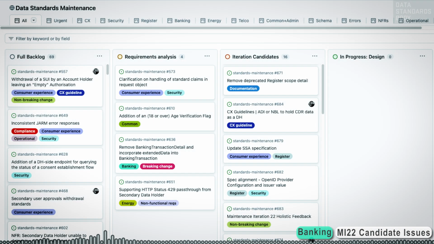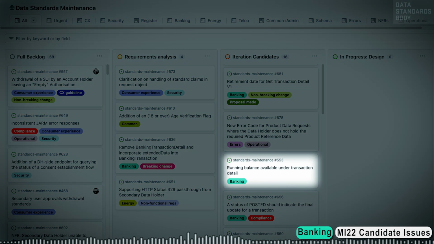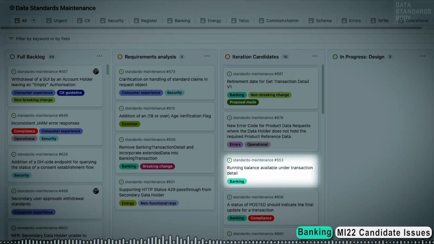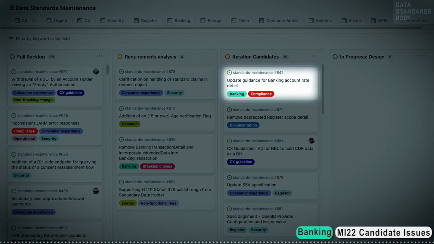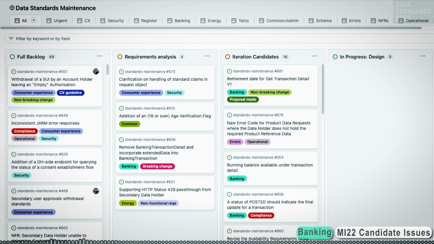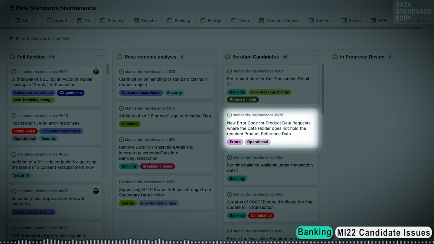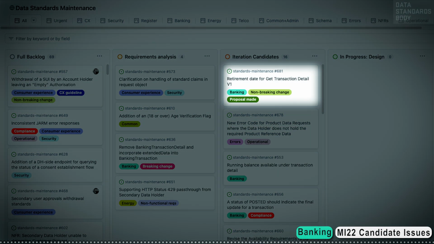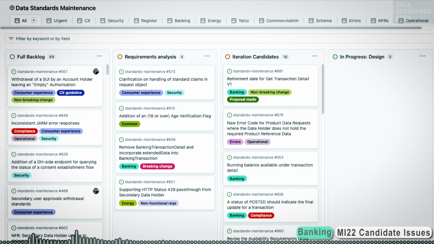Banking. In the banking category are issue 553, Running Balance Available under Transaction Detail, issue 642, Update Guidance for Banking Account Rate Detail, issue 656, a status of posted should indicate the final update for a transaction, issue 678, New error code for product data requests where the data holder does not hold the required product, issue 681, Retirement date for Get Transaction Detail V1. Additional banking issues may be included in MI22.